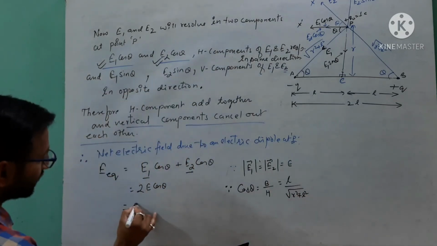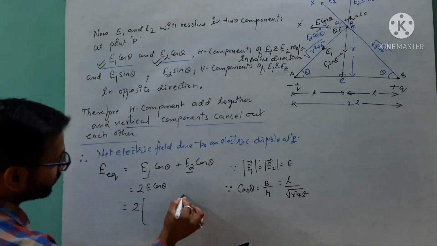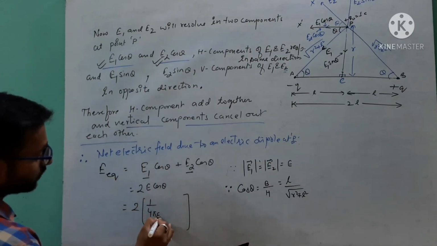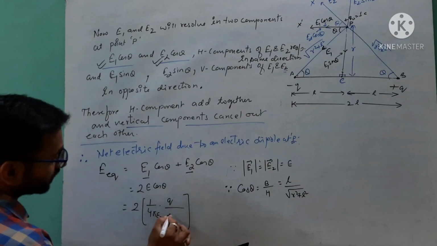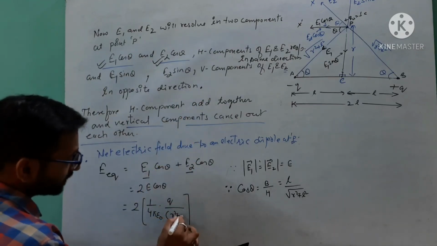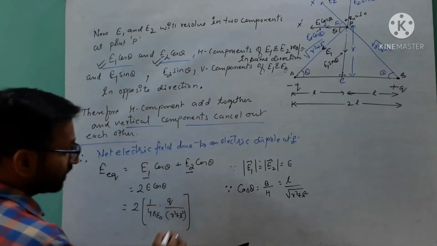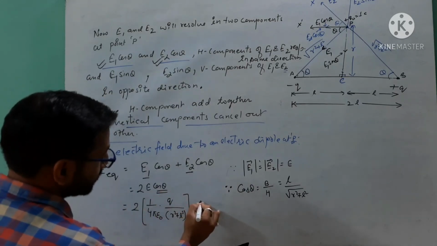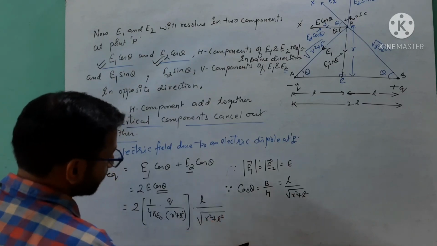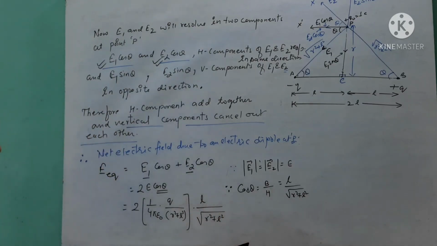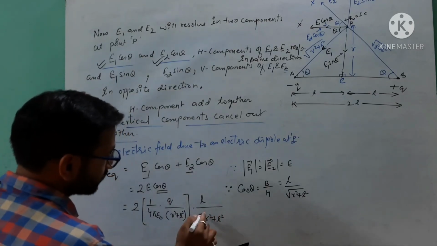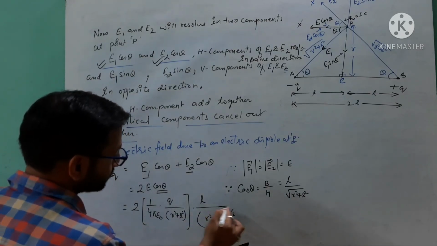So in place of E I will use the magnitude, 1 over 4 pi epsilon naught Q over AP square, which is BP square, that is R square plus L square, and cos theta equals L upon under root R square plus L square, that is R square plus L square raised to the power half.